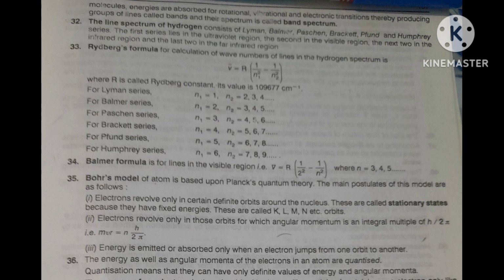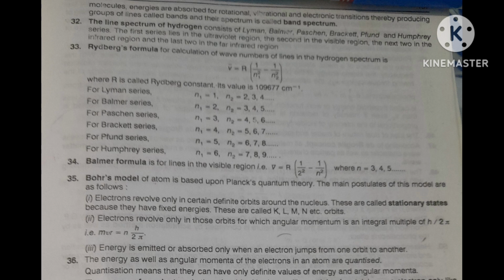Now the next point I am discussing. Every element gives a characteristic line spectrum. Very, very important. Only due to that can you tell all elements are different.